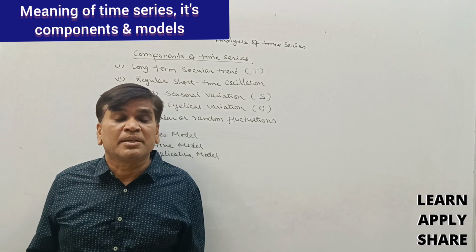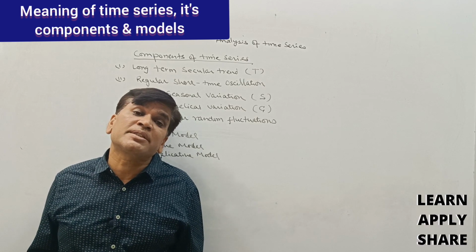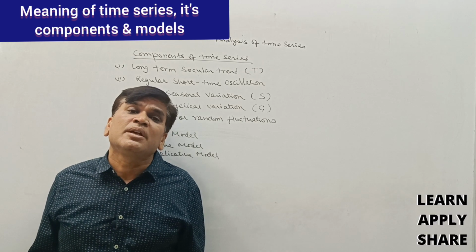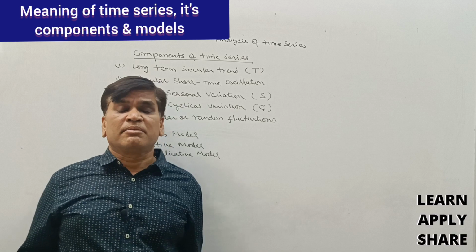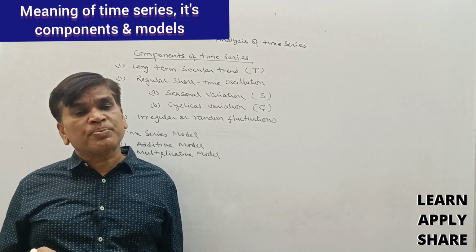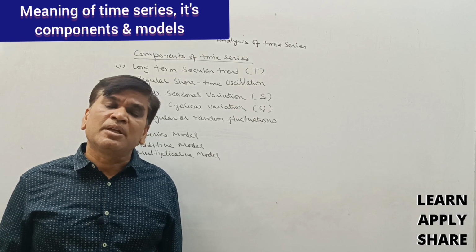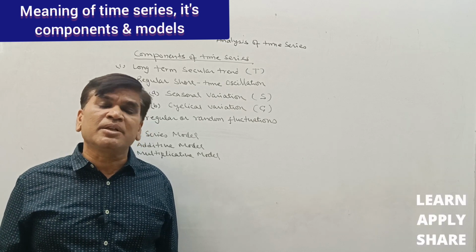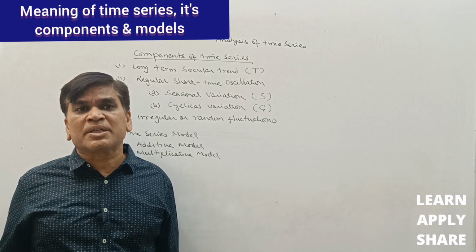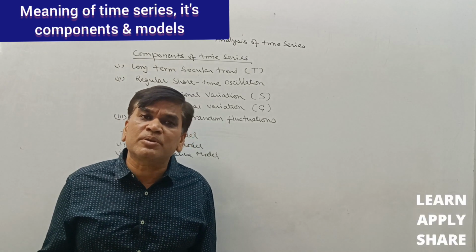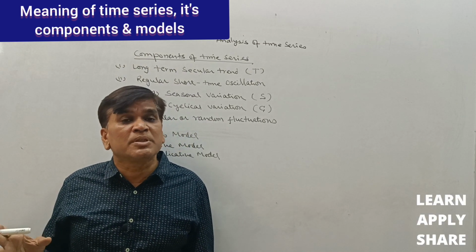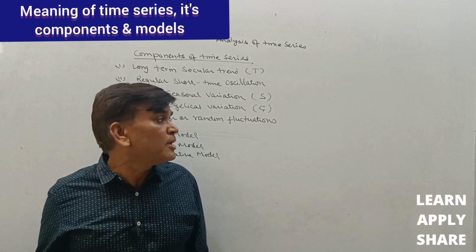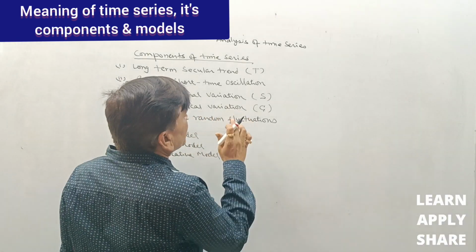But nowadays nothing is left. In my childhood, I saw a lot of photographers; after every 10 shops, one shop was related to photos. But nowadays we have smartphones and can capture photos at every moment. So no one goes to the photo studio. If you go to the market, you will not see so many photo studios. But in my childhood, I saw many photo studios. That is also a cyclical variation.